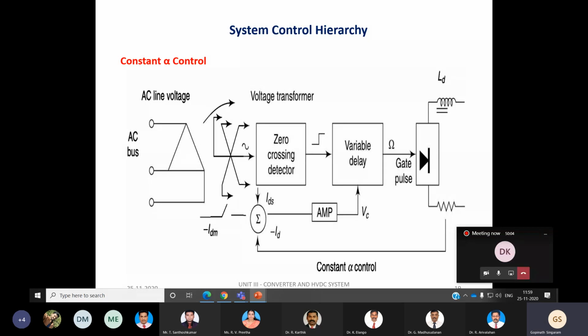So here we have a control voltage. This control voltage will be given to all the delay circuits so that we can generate the separate gate pulses.